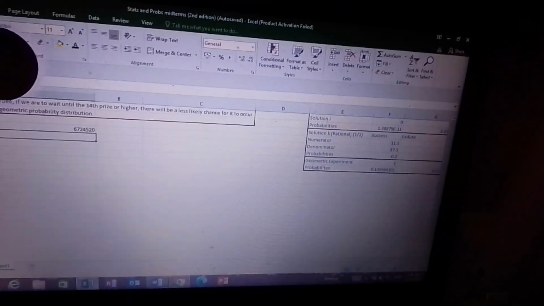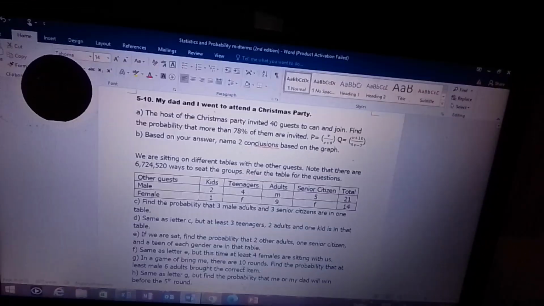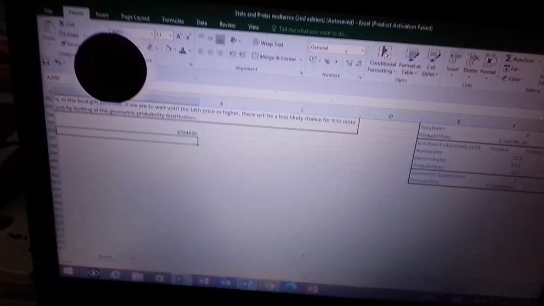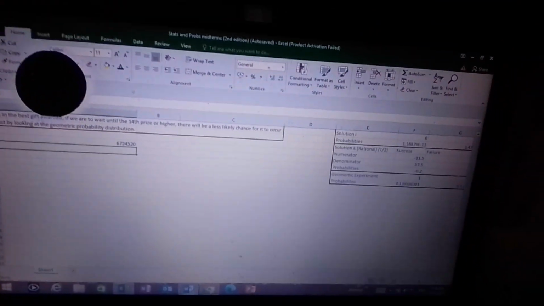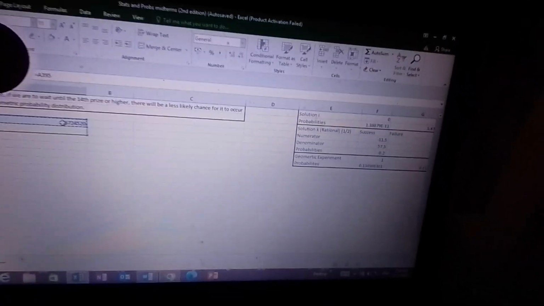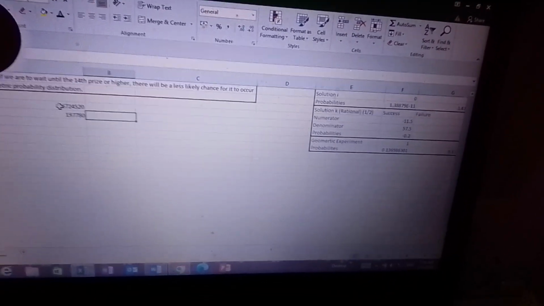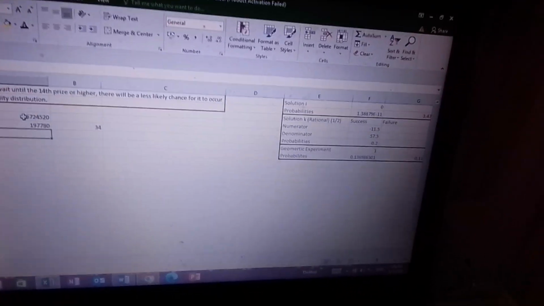6,724,520 ways. Right? Did we get that one right? Yes. And then from there, we need to divide by 35. But that can't be. So we need to divide this by 34. And when we do that, we get this. So this is 34. Now let's try dividing it by 33. Oh, that's too much. So therefore, it can't be 33.